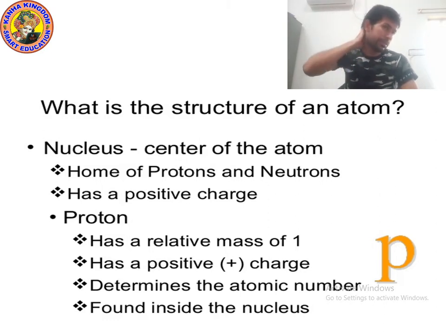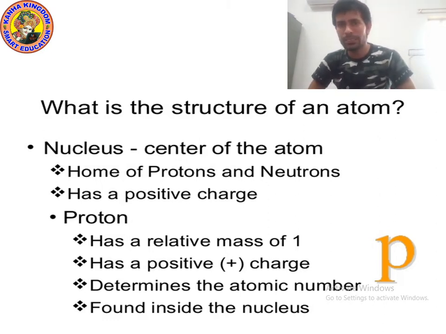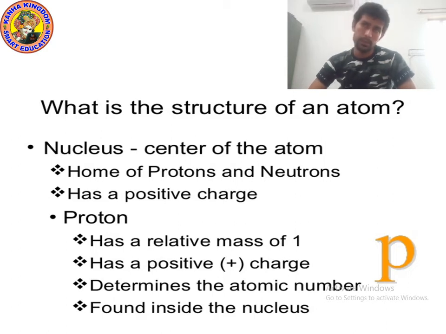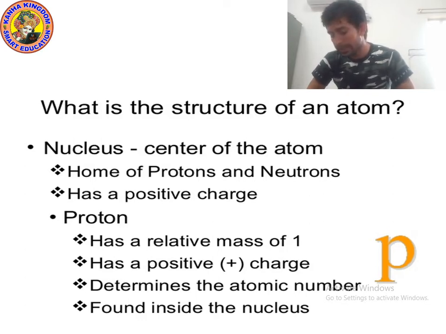So kids, remember that atom structure is just like the solar system. Sun is the center of our solar system. In the same way, nucleus is the center of atom. In the sun hydrogen and helium gas are present. In the same way, in nucleus, proton and neutron are present.